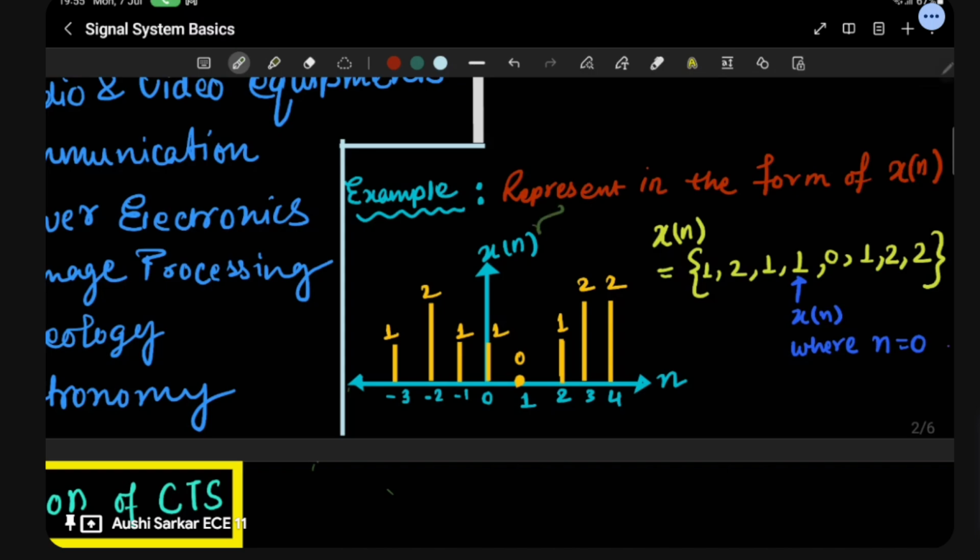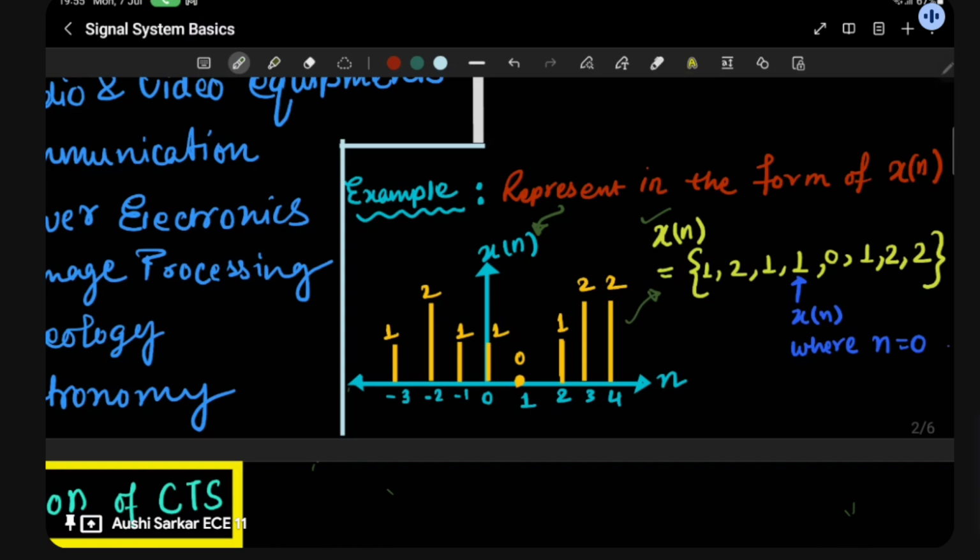This is the given question: how will you represent this? This is the way of representation. Here you can see x[n] versus n, and at the initial stage, at 0, there is an amplitude of 1, then 1, 2 and so on. So how will you write it? You have to write x[n] equals 1 for the amplitude over here.